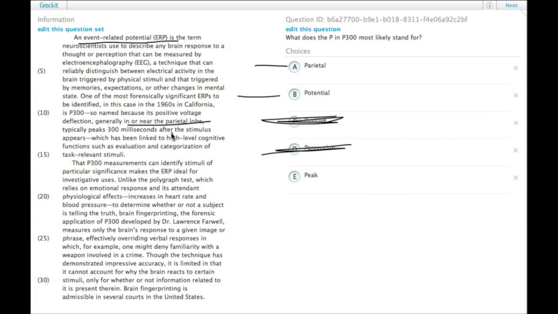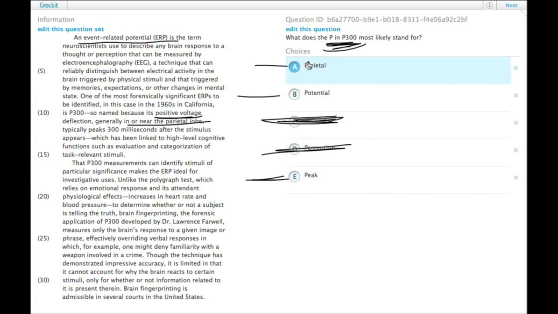Likewise, peak, we do have that it peaks 300 milliseconds after the stimulus appears, but that seems like that would be true for all of them. Oh, here's positive voltage. But it seems like all brain responses would have the positive voltage deflection, so that wouldn't make it a good distinction. Peak, I guess that's also possible. Now let's see which one would make the most sense.